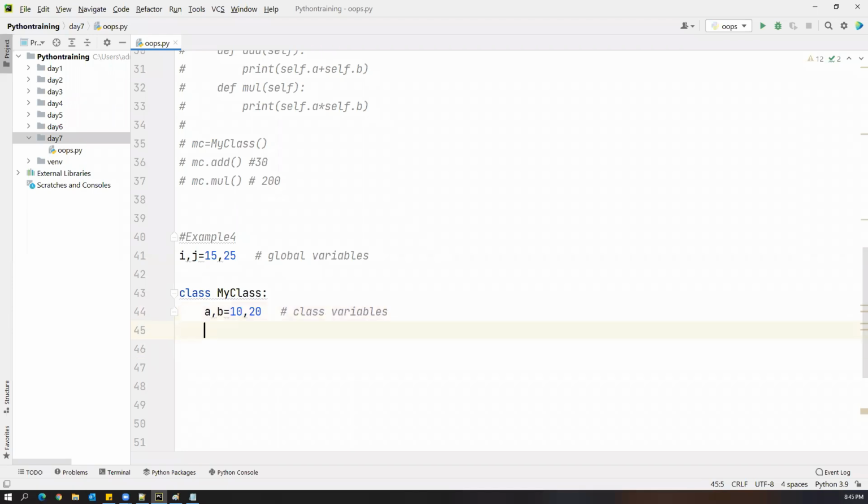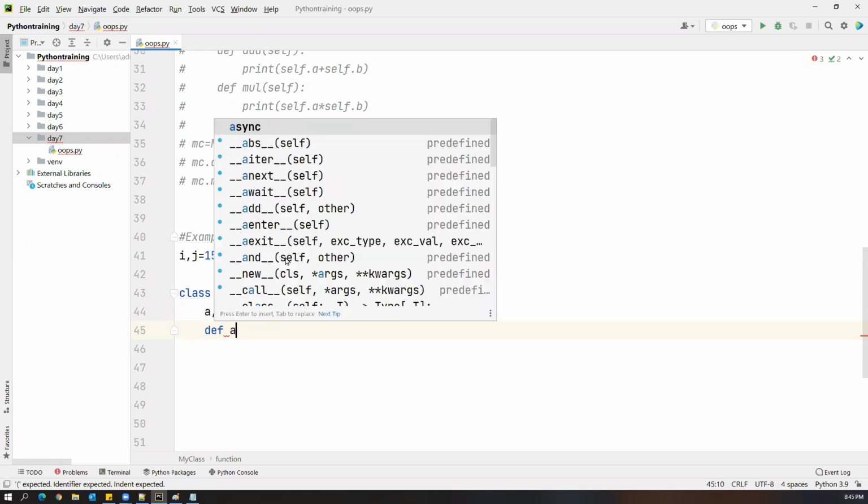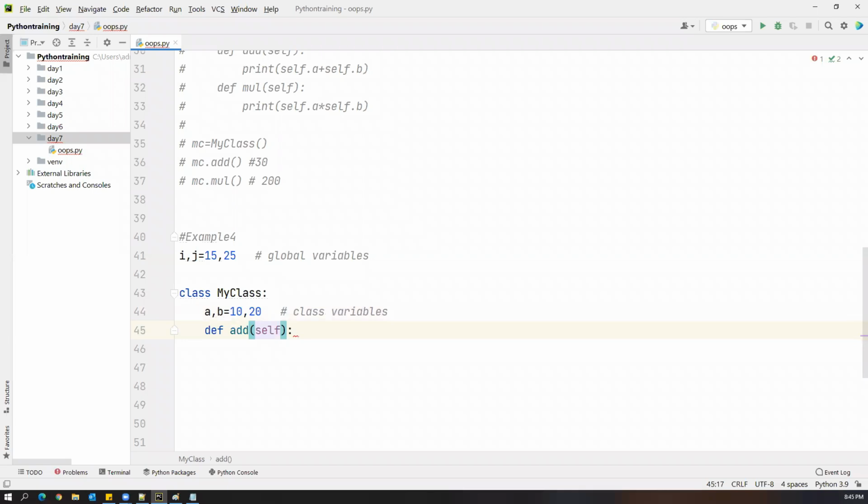Now I'll create one method. Let's say def add. And here, along with the self keyword, I'm expecting two arguments, x comma y. Observe this carefully. So x comma y are the local variables here. Local variables, in the sense that not only the parameters, even the variables you create inside the method are local variables, because we can access x and y only within this method. So here x comma y are local variables.